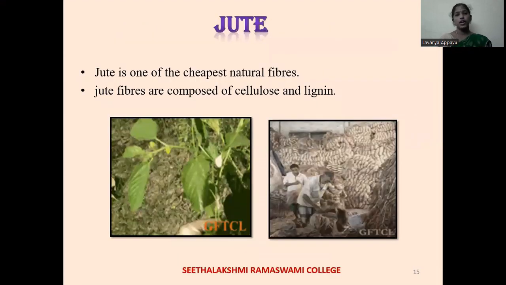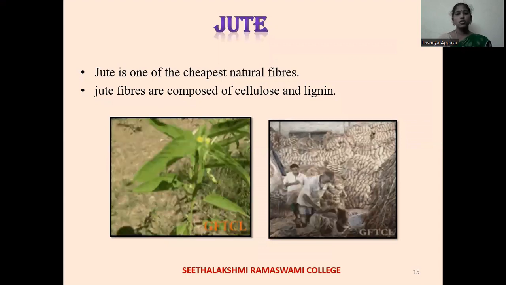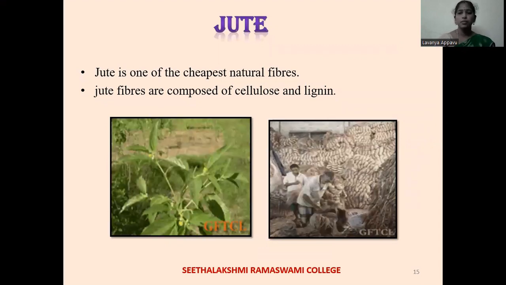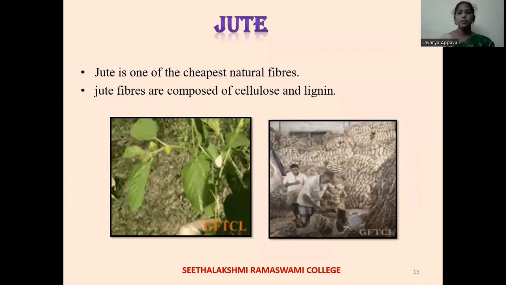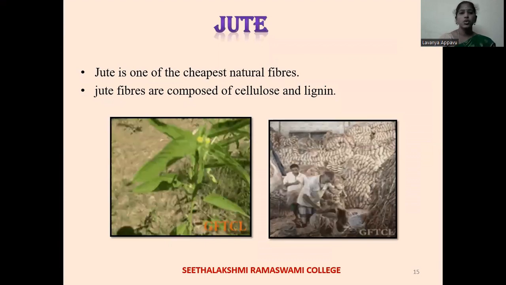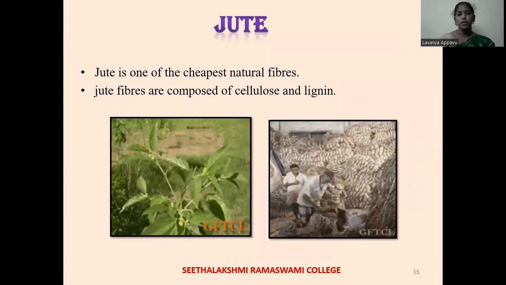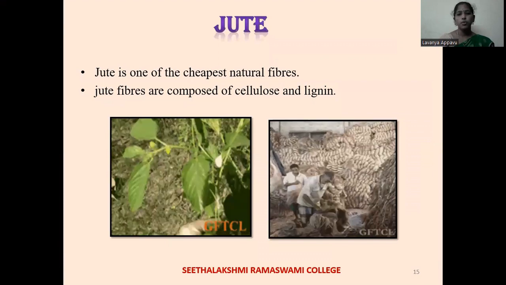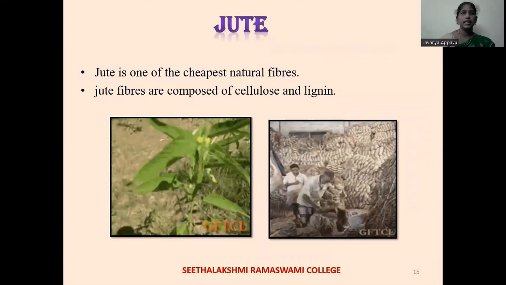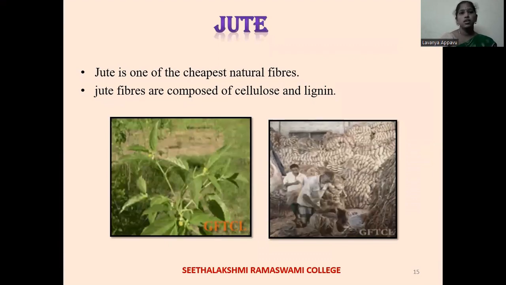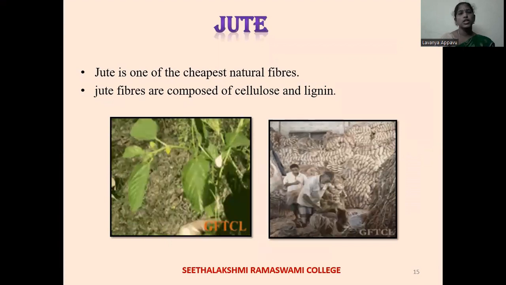Next, we have jute fiber. Jute is also one of the plant fibers. It is taken from the stem of the jute plant. Jute is one of the cheapest natural fibers. Jute fibers are composed of cellulose and lignin. Jute is long, soft and shiny fibers.